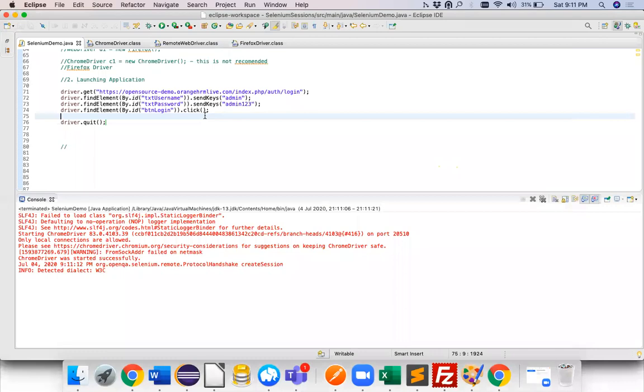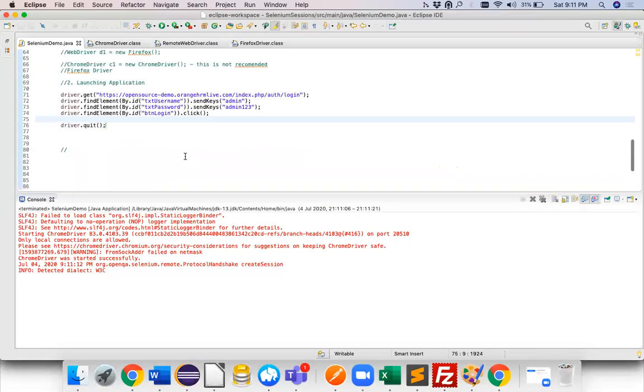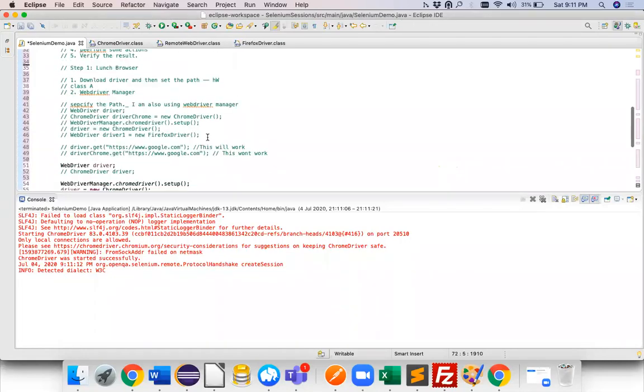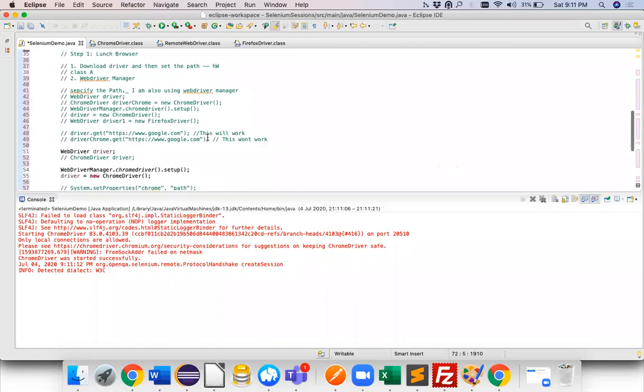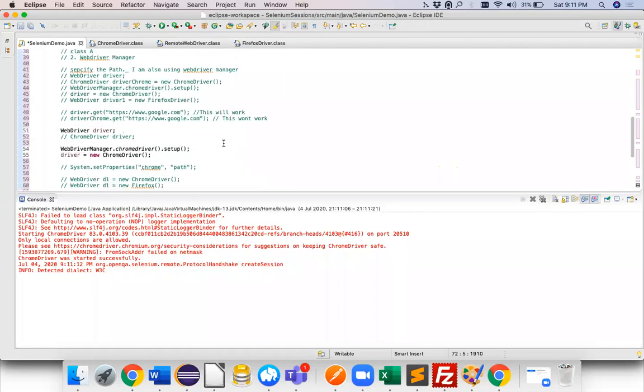Okay, so guys, I think we have seen a lot of stuff, not a lot actually, but I think we have seen the basics, and my major focus was to cover the basics today. Most people know how to launch a browser, but what is WebDriver, how do we implement it, and what are the classes implementing those interfaces? This is something which people miss.